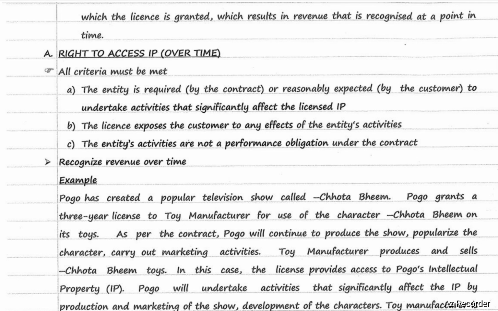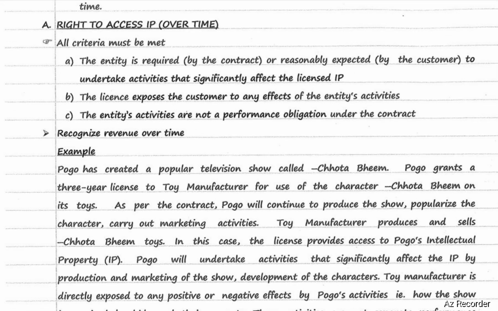In order to say that there is a right to access intellectual property over time, all conditions must be met. First one, the entity is required by the contract or reasonably expected by the customer to undertake activities that significantly affect the licensed intellectual property.